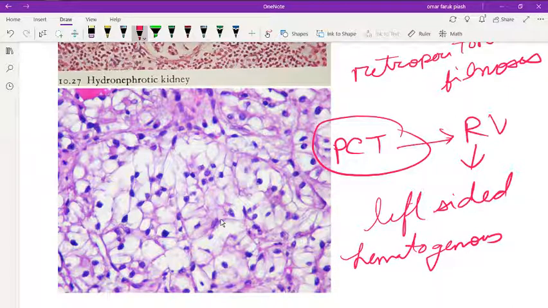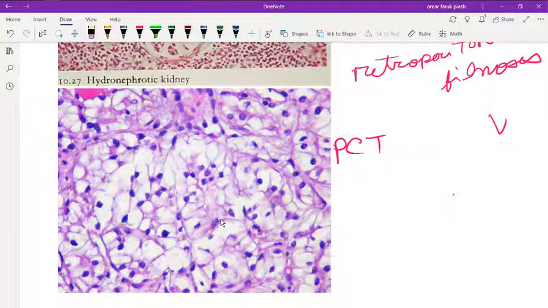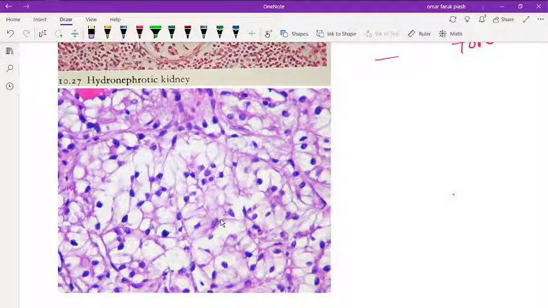Can you tell other cancers that spread hematogenously? There are 4 cancers. One is this renal cell carcinoma, another is hepatocellular carcinoma, then choriocarcinoma, and last follicular carcinoma of the thyroid. It's the most common renal malignancy, most common in 50 to 70 years of age, and incidence is increased in obesity